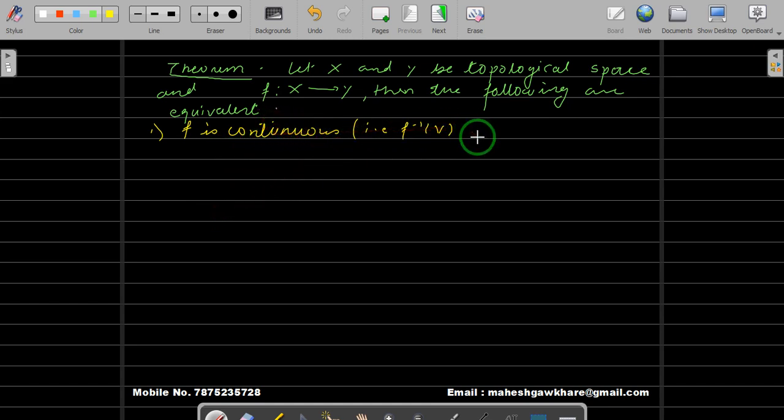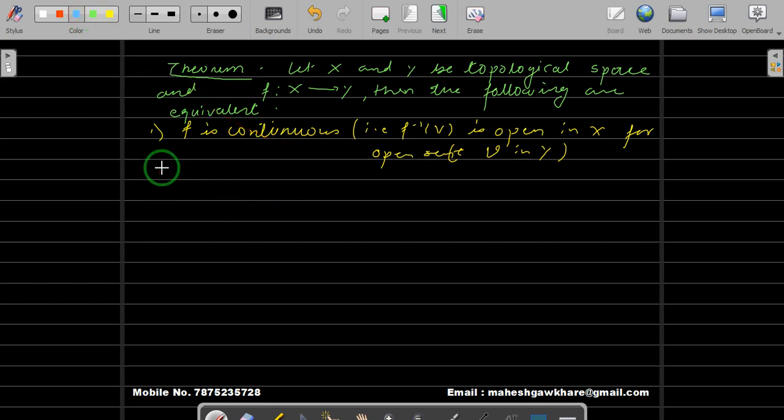That is, f inverse of V is open in X for any open set V in Y. That is our definition of continuity. So if f is continuous, then this holds.